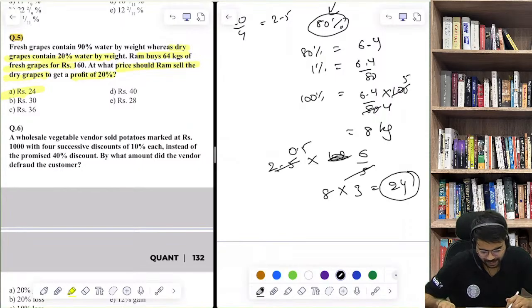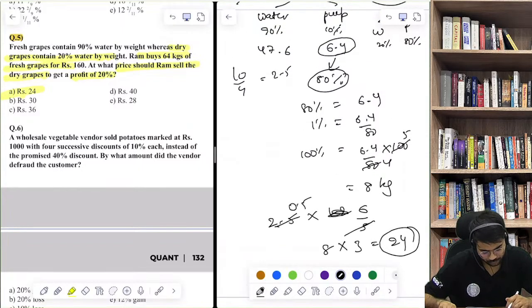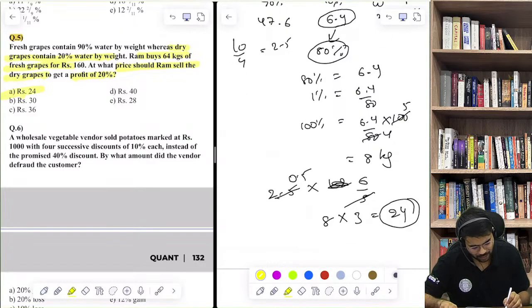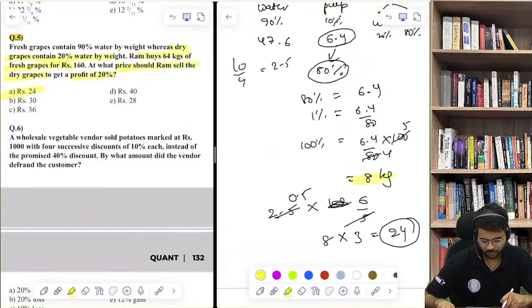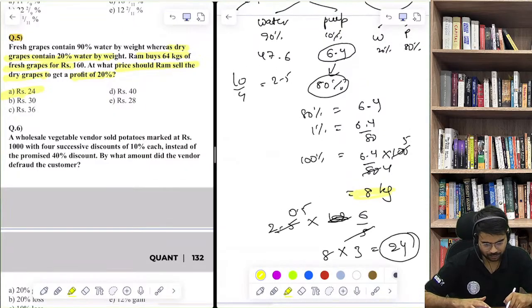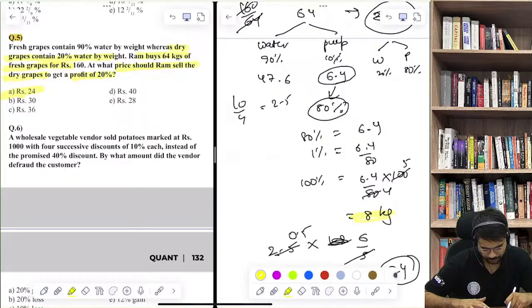So this 8 kg of dry grapes should be sold at 24 rupees to get a profit of 20%. Yes? You can have a look at the calculations. If it's not very clear, you can just have a look at my calculations.